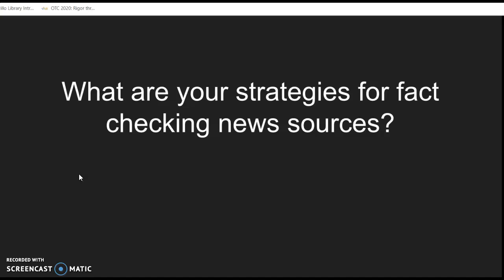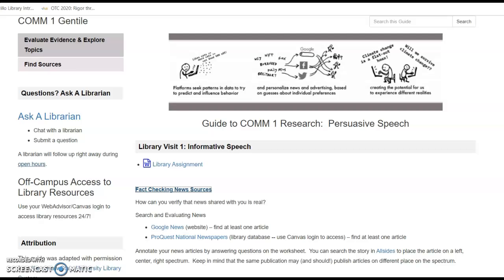So again, try to think about how do you kind of suss out information? How do you judge whether a source is credible and whether it's really the best source for the topic you're researching? And remember, if you get stuck, you can always use Ask a Librarian, either submitting a question form or chatting with the librarian when we're open to find sources, evaluate sources, get any kind of help for whatever assignment you're working on.